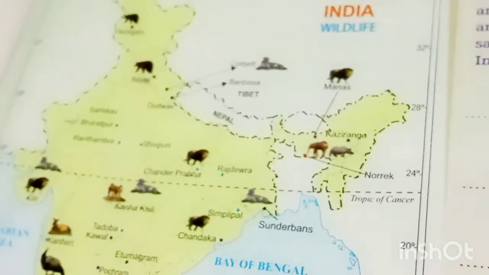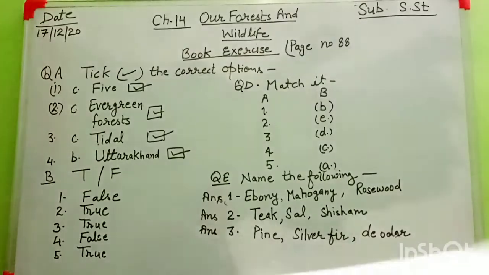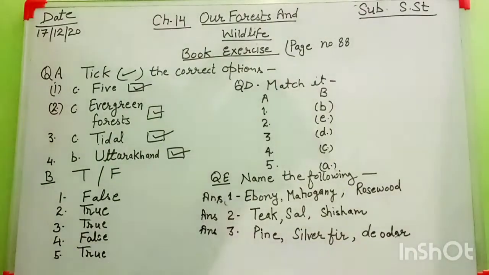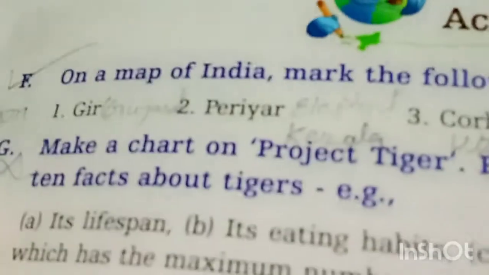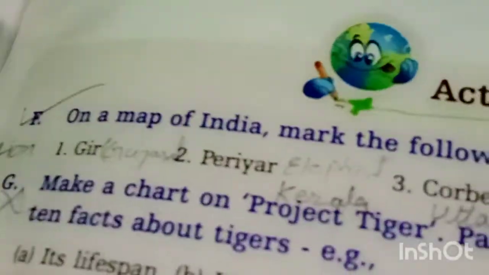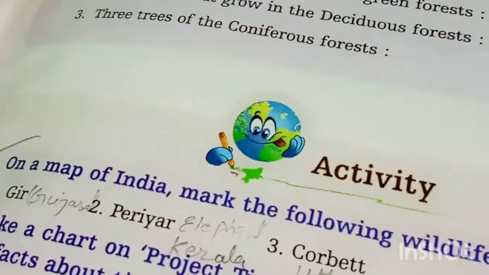Understand how you complete your work. In the map activity, first you complete this type of map activity. After that, all of you paste that activity in your copy. Understand, students? Yes. After that, this G activity, no need for completing it now. So leave that.